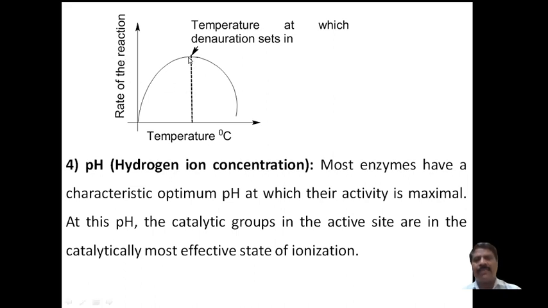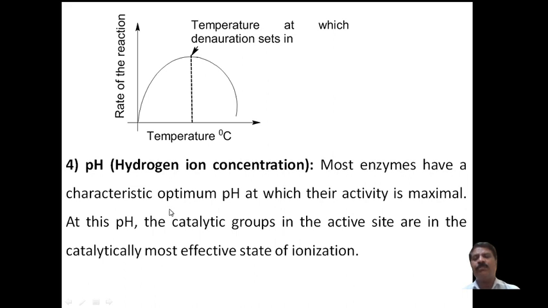Suppose we are measuring at 45 degrees Celsius. If we measure at 30 degrees Celsius, the rate of the reaction is less compared to 45 degrees Celsius. Again, if we go beyond 45 degrees Celsius, the rate of the reaction still decreases. Therefore, before 45 degrees Celsius, the rate of the reaction is less compared to this, and this is the optimum temperature at which the rate of the reaction is maximum. And this is the effect of temperature on enzyme catalyzed reactions.